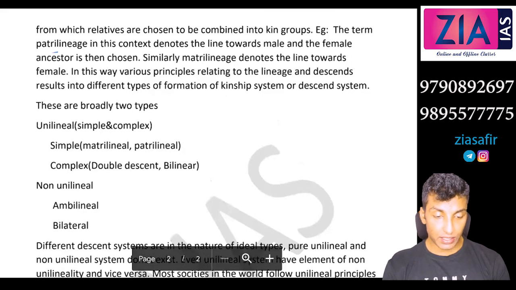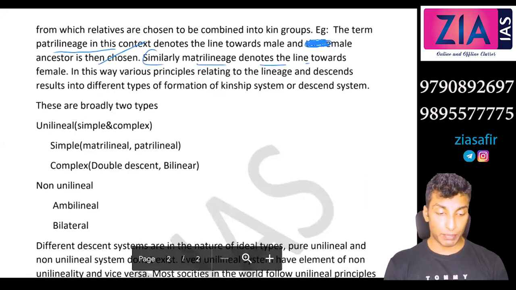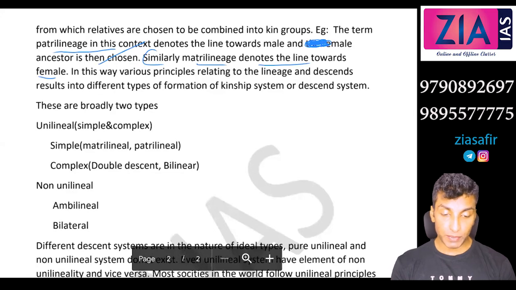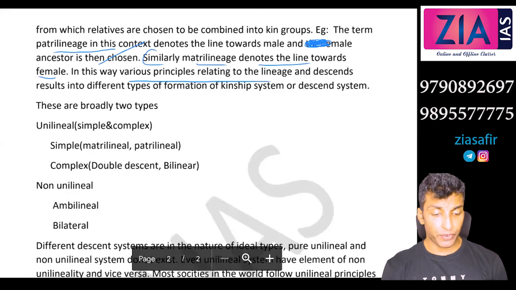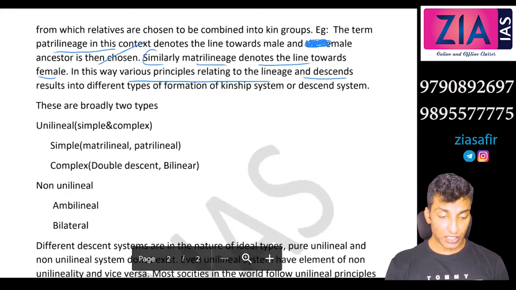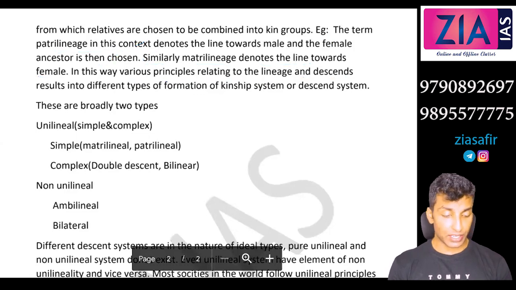The term patrilineage in this context denotes the line towards male, and a male ancestor is then chosen. Similarly, matrilineage denotes the line towards female, and female ancestor will be chosen. In this way, various principles relating to lineage and descent result in different types of formation of kinship system or descent system. So that's about lineage and descent.